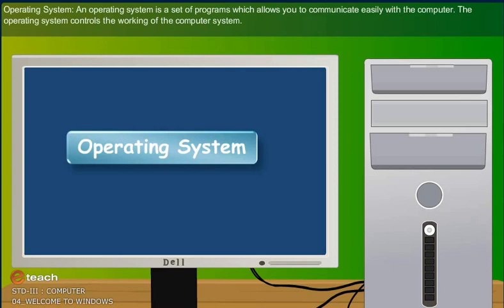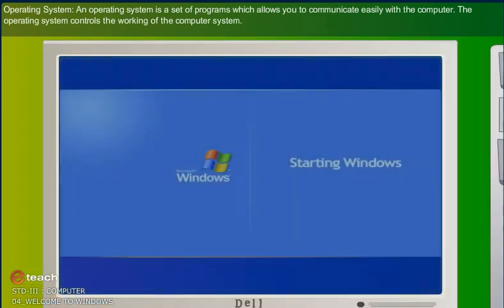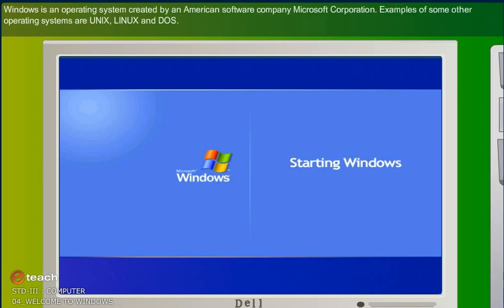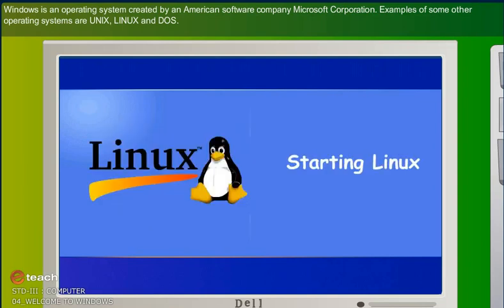Operating system. An operating system is a set of programs which allows you to communicate easily with the computer. The operating system controls the working of the computer system. Windows is an operating system created by an American software company, Microsoft Corporation. Examples of some other operating systems are Unix, Linux, and DOS.